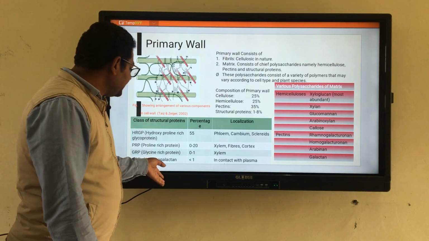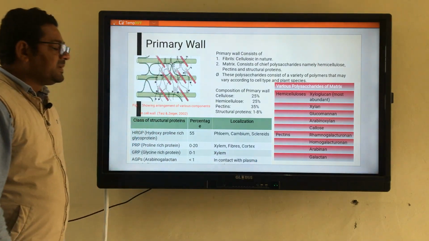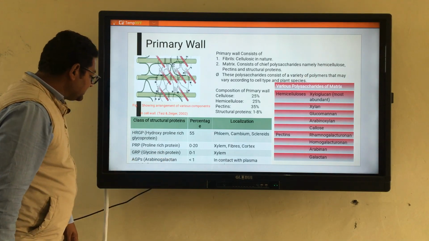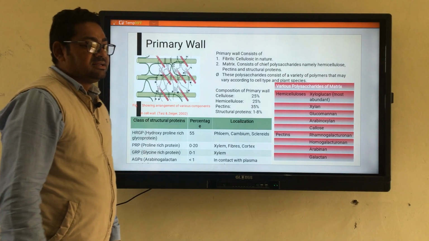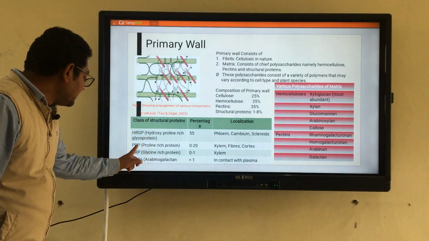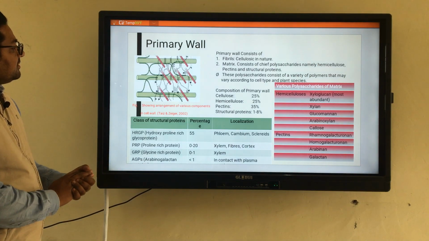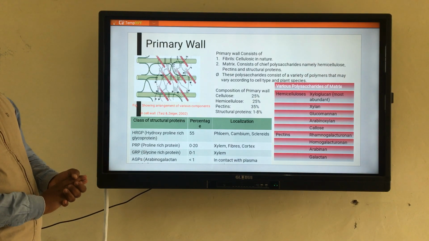In the same way, in contact with the plasma membrane, there are certain proteins, and these proteins are named arabinogalactan proteins, AGP.